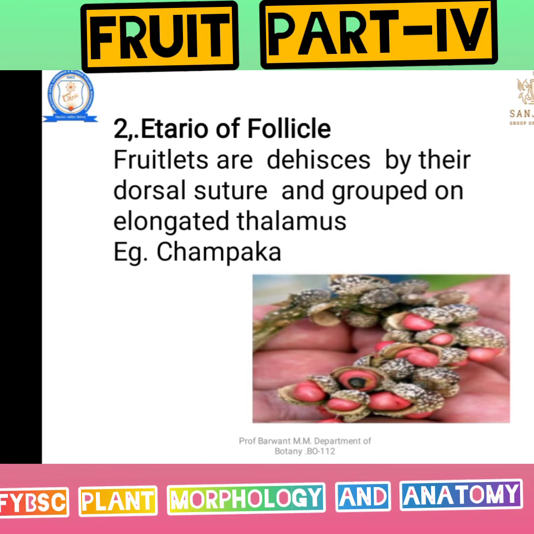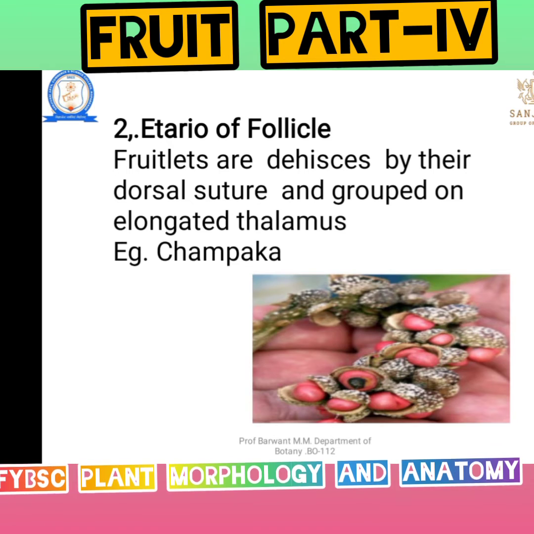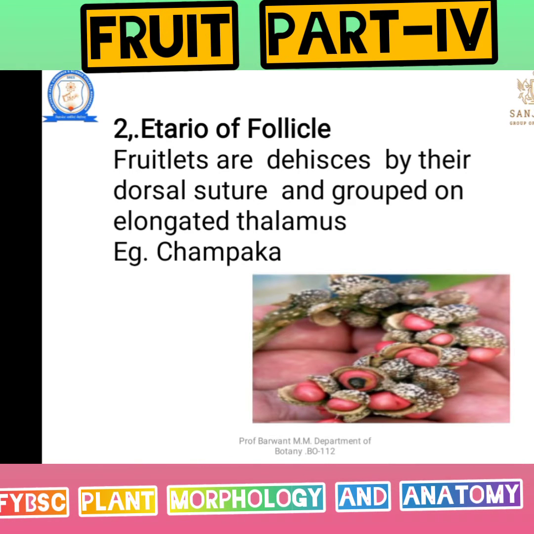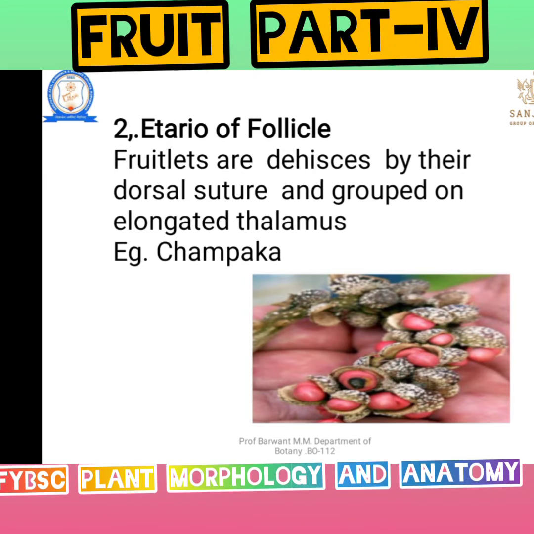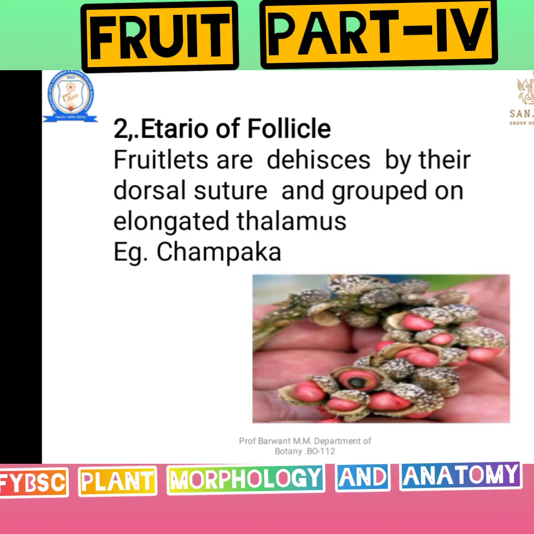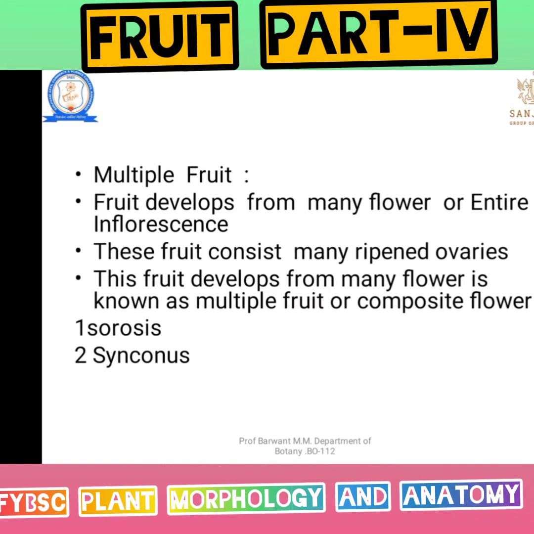We can easily remember it with the help of the word. Etaerio means a bunch of fruitlets, and a follicle is nothing but a sac-like structure. At maturity it dehisces, and that is known as an etaerio follicle.